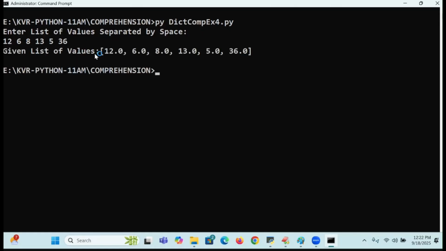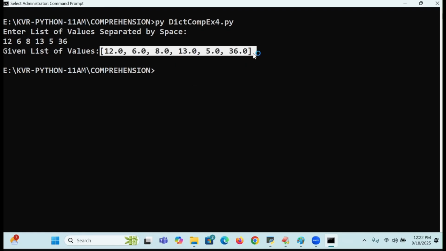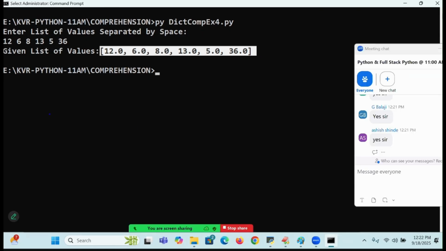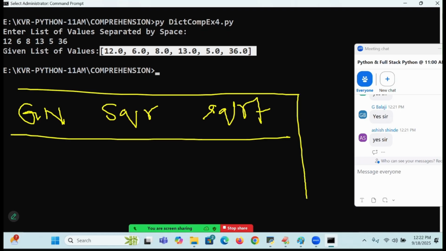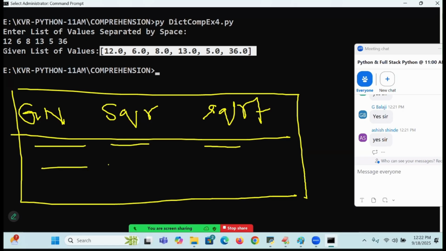Like that, I got my list of values or not? For these values, I want to get the square root. I want to print. I will print complete information. What is that? Given number. What do I want? SQRT I want. A square I want. Square. And next I will print SQRT. I want to print like this: given number, square root. Given number, square root.